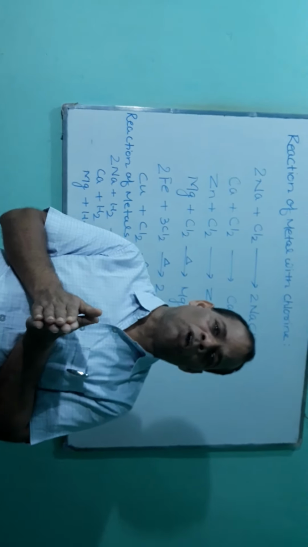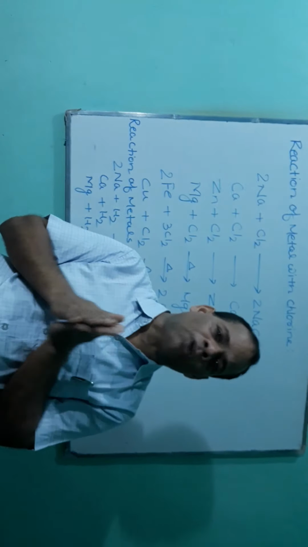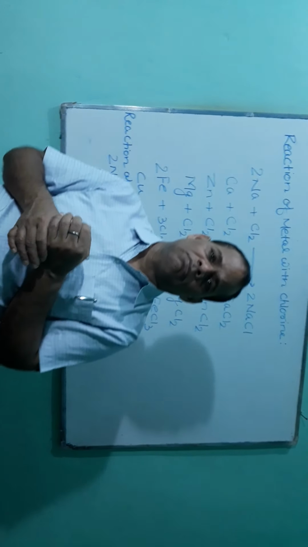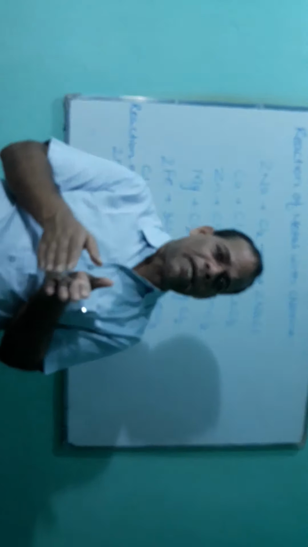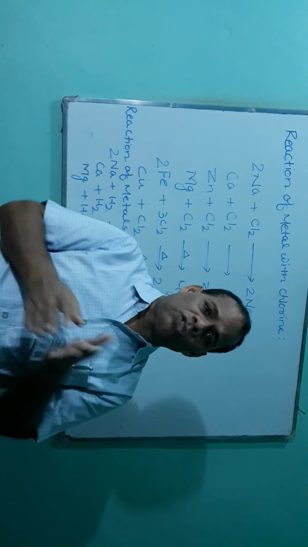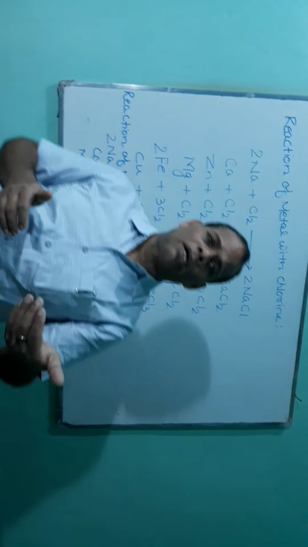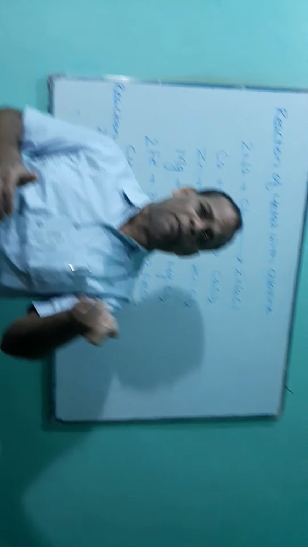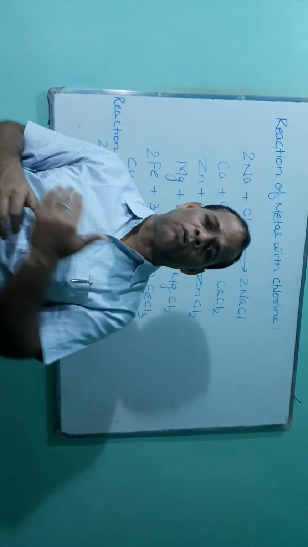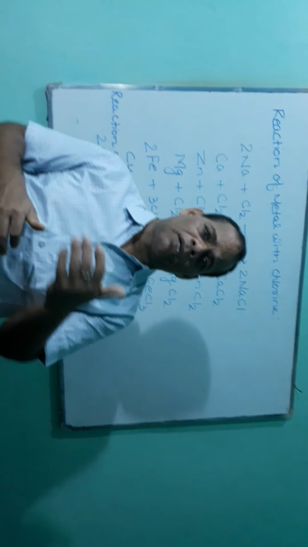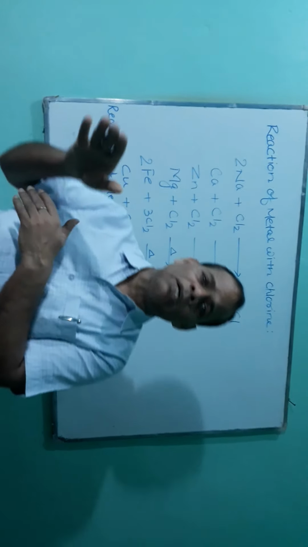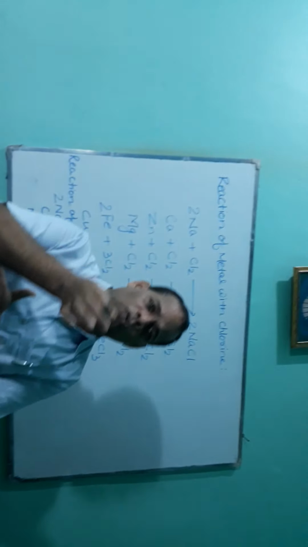This is because manganese and magnesium act as strong reducing agents. So due to the strong reducing action of magnesium and manganese, even with dilute HNO3, it evolves hydrogen gas, not water.